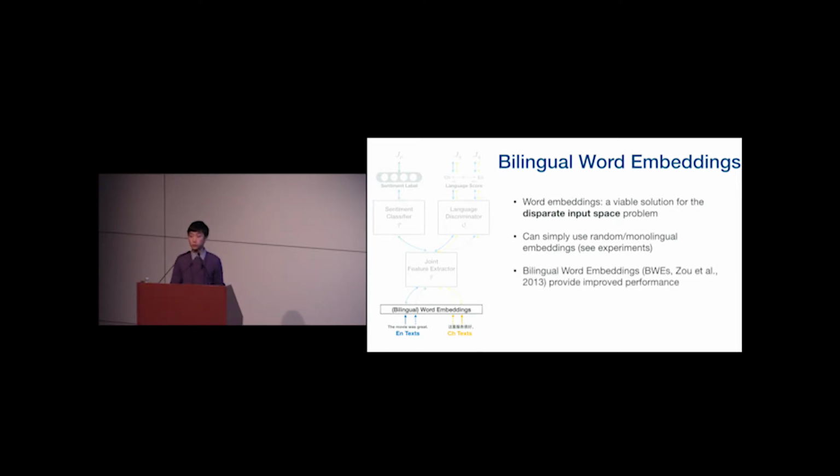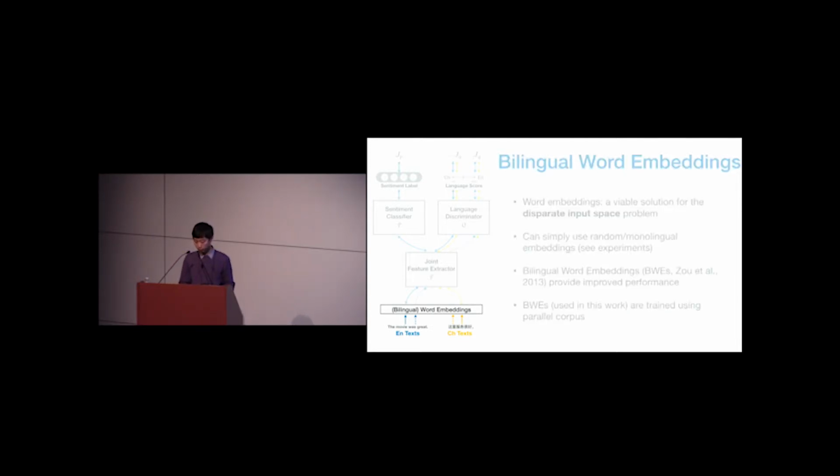However, if we want to achieve the best performance possible, it is better to use these pre-trained bilingual word embeddings that embed words from two different languages into a single semantic space so that if two words have similar meanings, they will be close in the embedding space, regardless of language. And in this paper, the bilingual embeddings we used were still trained using parallel corpus, but there are more recent papers that proposed ways to learn these cross-lingual embeddings in a fully unsupervised way.